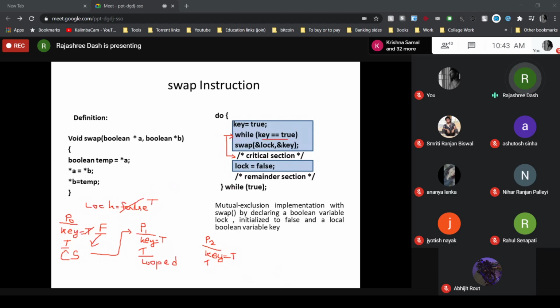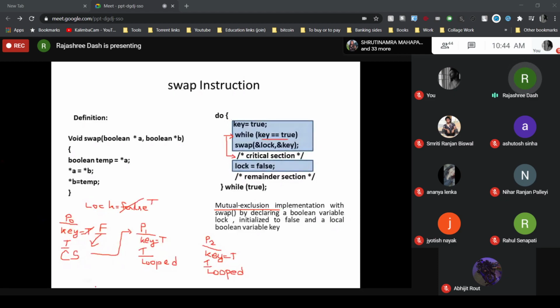So there is no change and P2 will also be looped. So what we find here is that when P0 is executing in its critical section, neither P1 nor P2 is allowed to enter the critical section. That means which property is satisfied? Mutual exclusion property. Got the concept? Mutual exclusion property is satisfied.